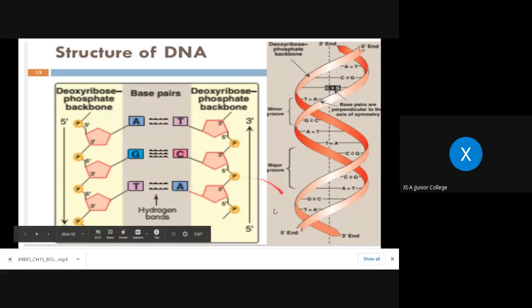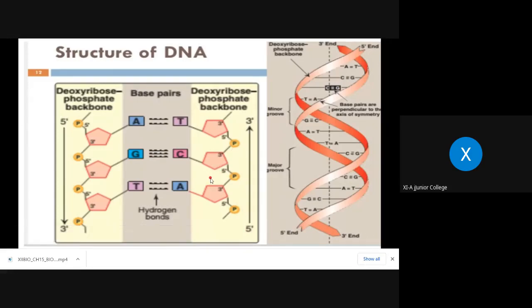Now, this is what is called direction. 5 prime to 3 prime in this direction and 5 prime to 3 prime in the opposite direction. Prime is what? Whatever the dash you see at that number, the carbon atom is free. That phosphate group is free. It's not attached to the next nucleotide, right? So that's why this is called prime or dash. That dash is known as prime. So these numbers are as per the carbon atom, right?